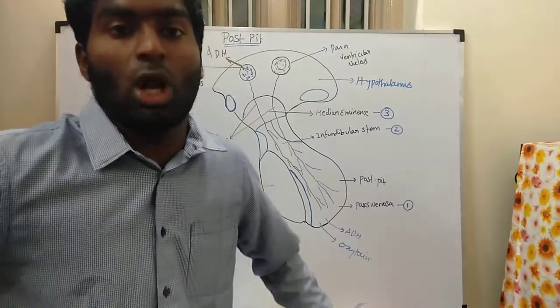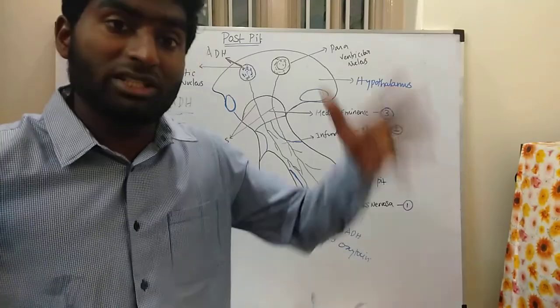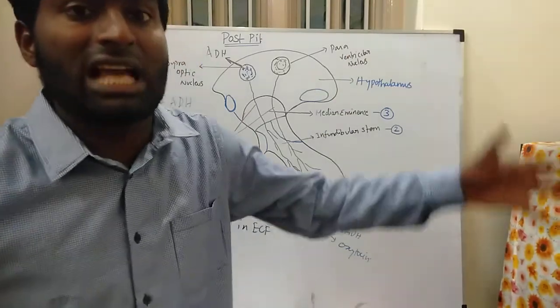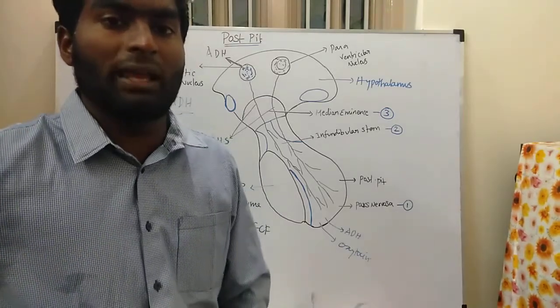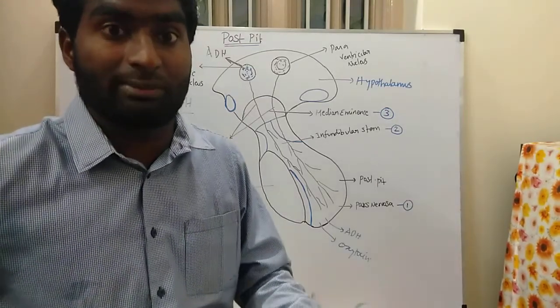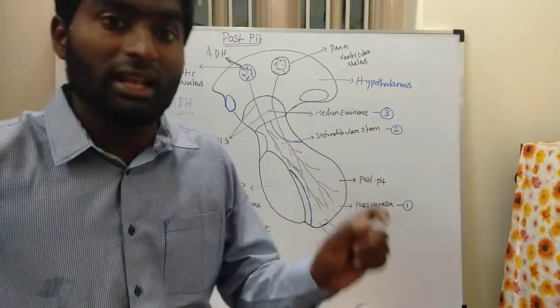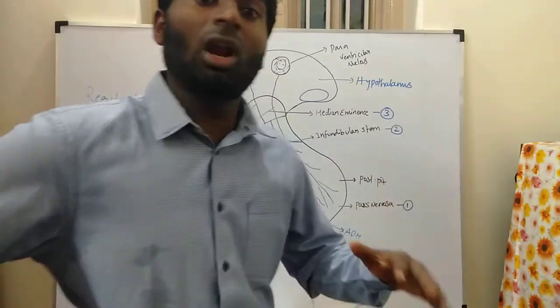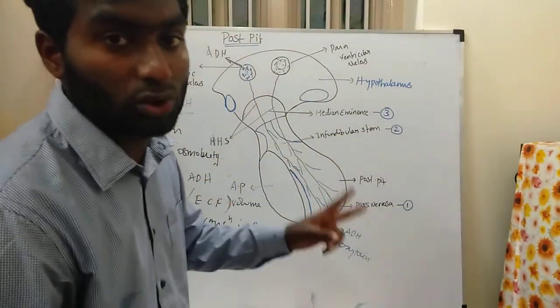Next is the vasopressor action. A large amount of ADH shows vasoconstriction, so blood pressure increases. This ADH hormone acts on the blood vessels through the V1 receptor. V1 receptor is the vasopressor 1 receptor, V2 receptor is the vasopressor 2 receptor, and V3 receptor is the vasopressor 3 receptor. We will see those in higher studies. Next we will see the second hormone, the oxytocin hormone.